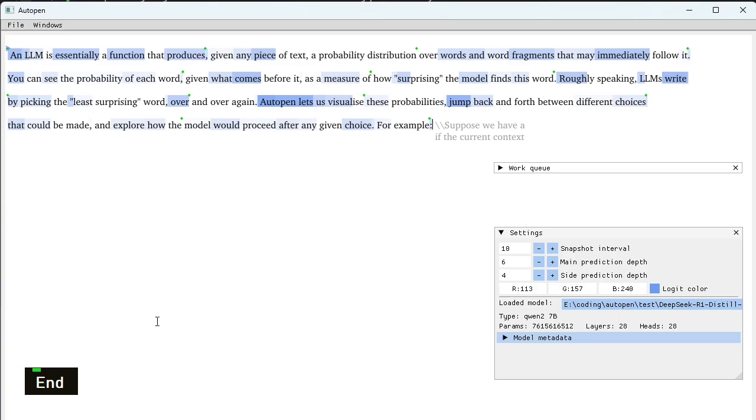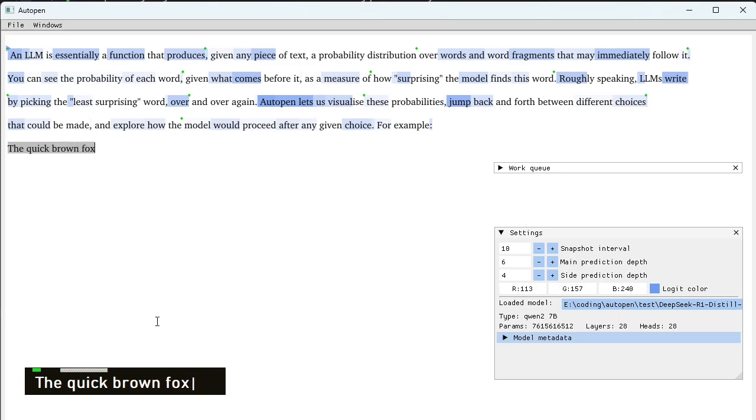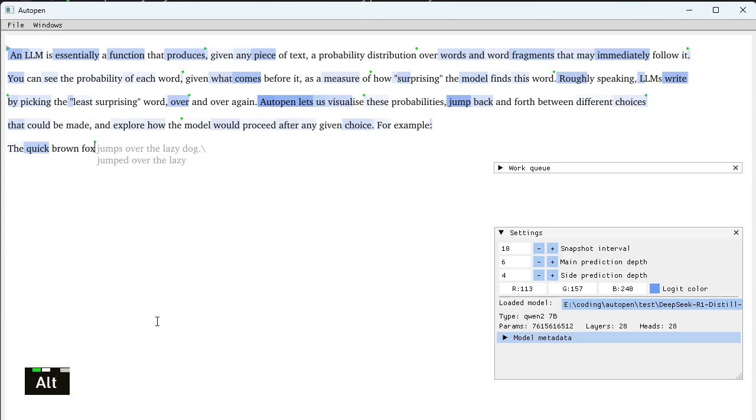Let's look at a concrete example. Suppose we start typing "the quick brown fox." And then we can see that the most likely word to follow after this is "jumps," followed by "over the lazy dog."